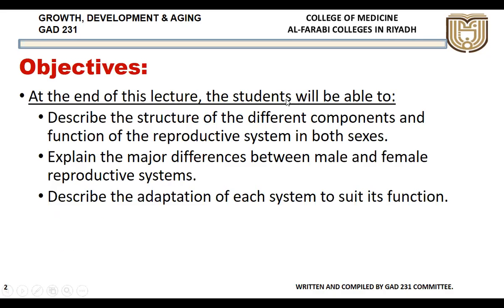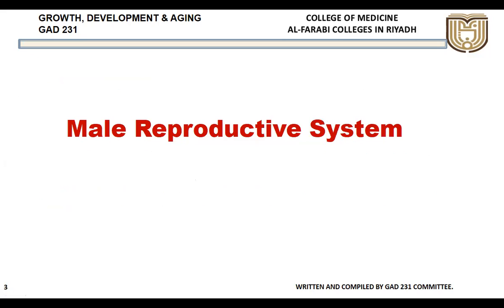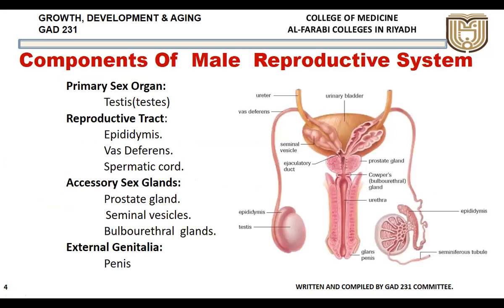So in this lecture we'll try to understand the components of the male and female reproductive system, the organs, then the differences between the male and female reproductive system, as well as some of the adaptations which are taking place. We have seen this picture before in the last practicals. So the components of the male reproductive system, where the primary sex organ will be the testis.